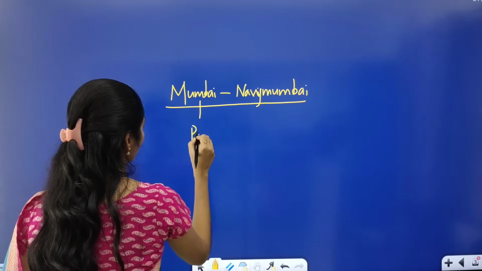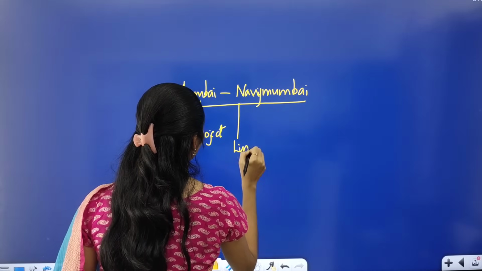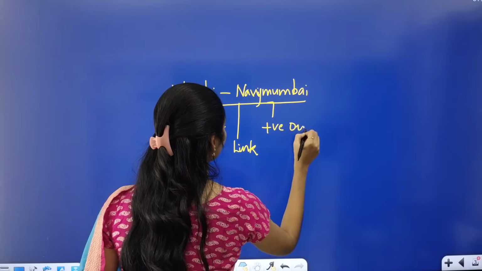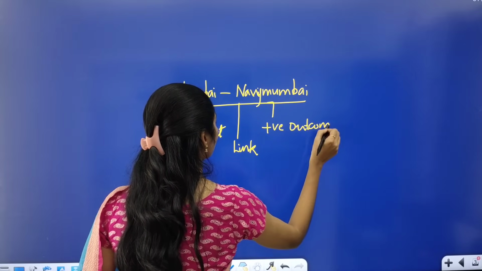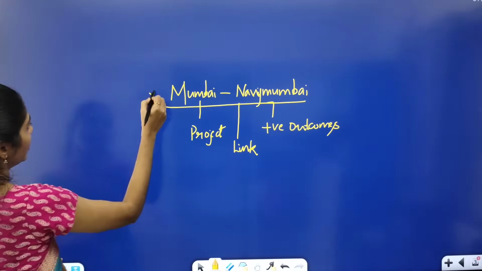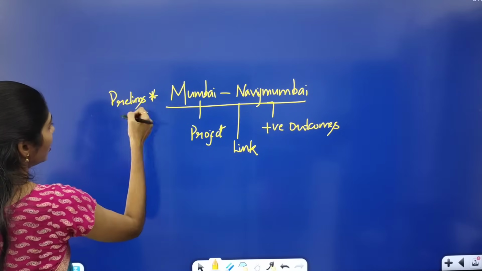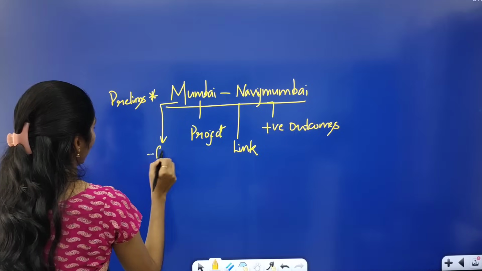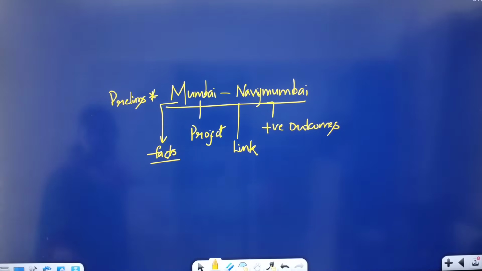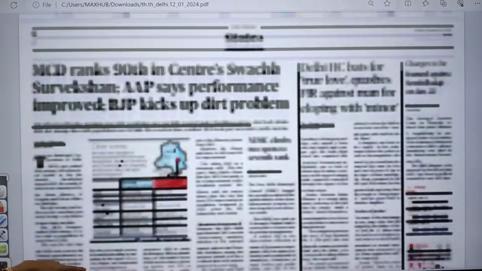Here you have to say what the project is about, what the link is and what the positive outcomes are. From this area you can get a prelims-based question, and you can even see some facts regarding this project. Clear? And let us move on to the next page.